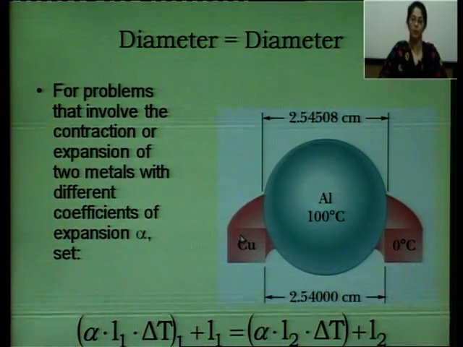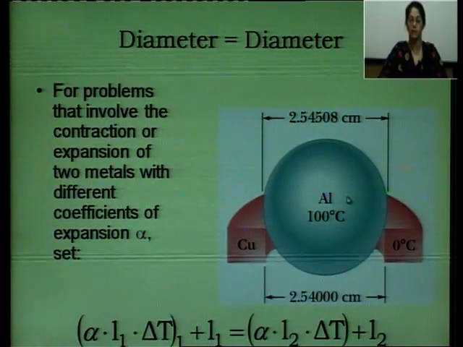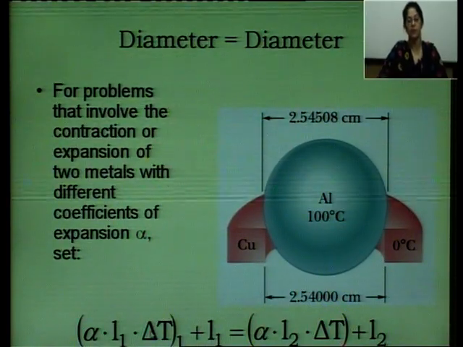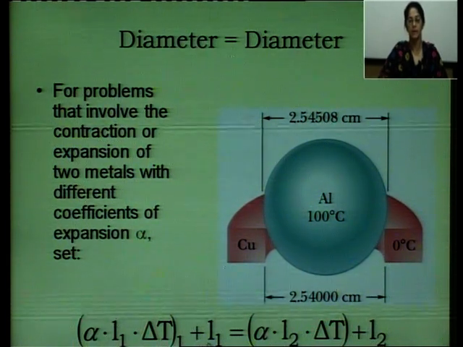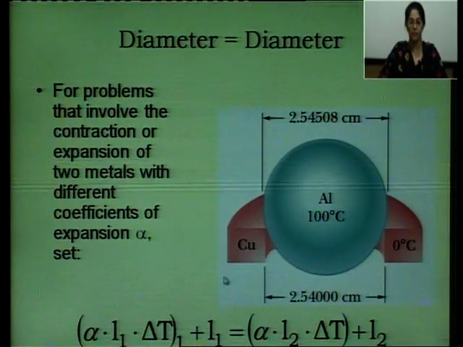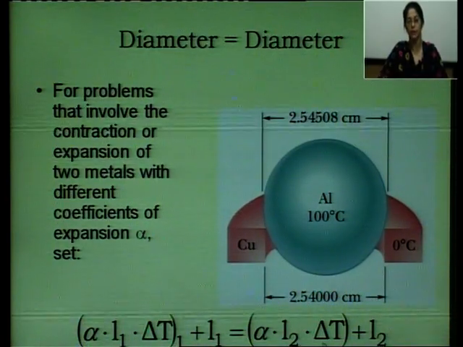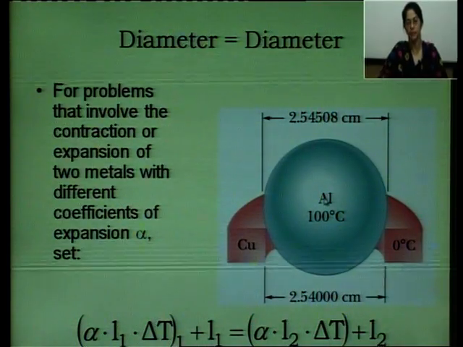Copper's alpha will be different, meaning its rate of expansion is different, and aluminium's rate of expansion is different. So we will use this formula: alpha L1 into delta T1 plus L1. So this is for one metal, say aluminium, and this is equal to alpha L2 into delta T plus L2. So this will be for the second metal.